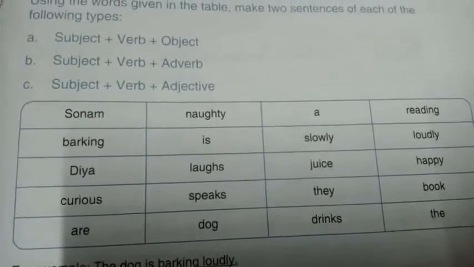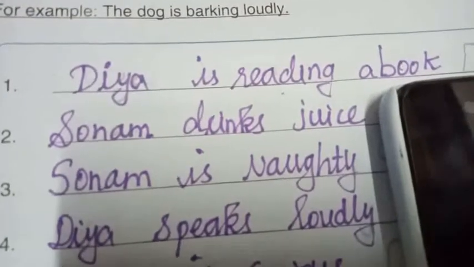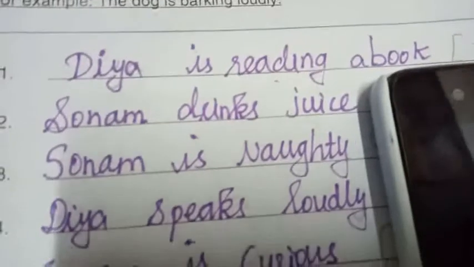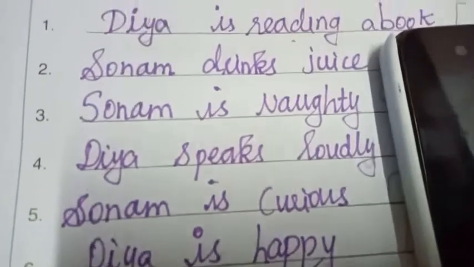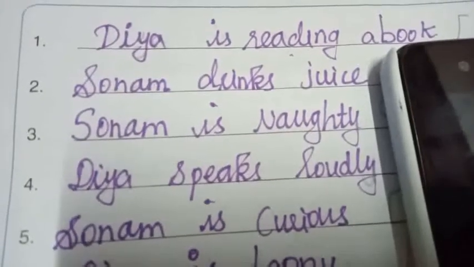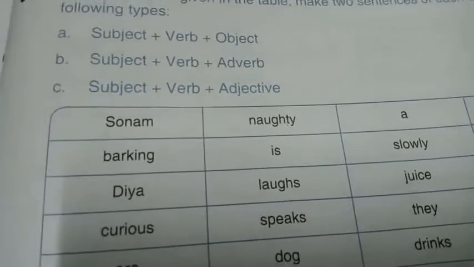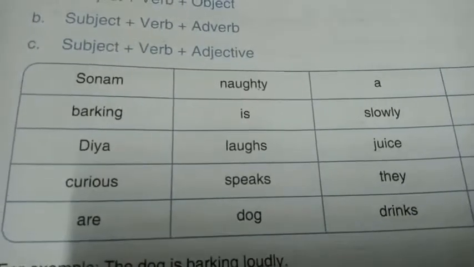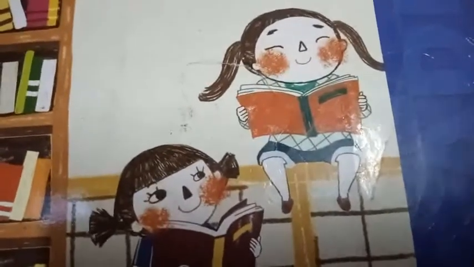I will show for 30 seconds what I read. Okay? Ria is reading a book. Sonam drinks juice. Sonam is naughty. Tia speaks loudly. Sonam is curious. Dia is happy. I just read the sentences, but you have to write down in your notebook subject, verb, object in brackets. You have to use these words. I will show the answers. You have to identify that, my dear children. So you are going to identify the grammar parts.